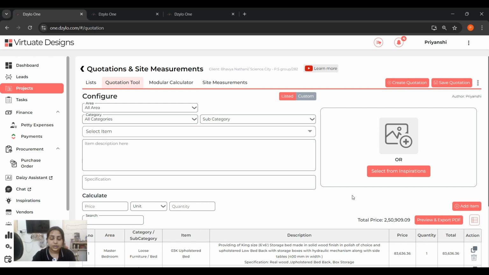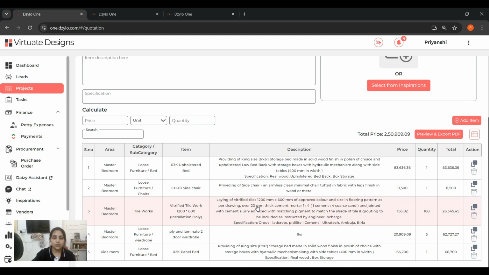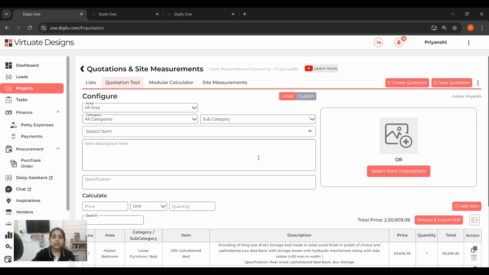Listen very carefully because this is going to help you a lot. Suppose you are making the quotation for the first time, and this quotation is a standard quotation which you will normally send to everyone. Now what you can do so that when you make a quotation next time, you don't have to rewrite it again is to save it as you have done. You have also marked it there as a favorite.